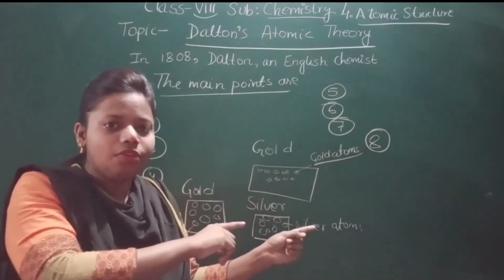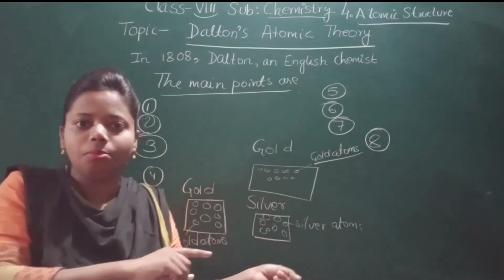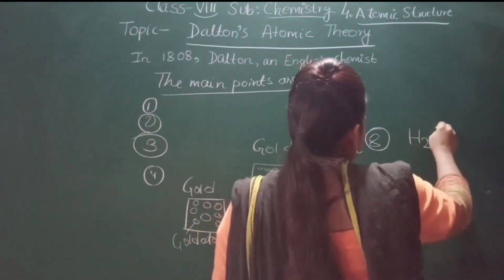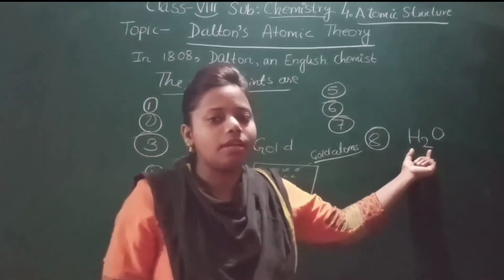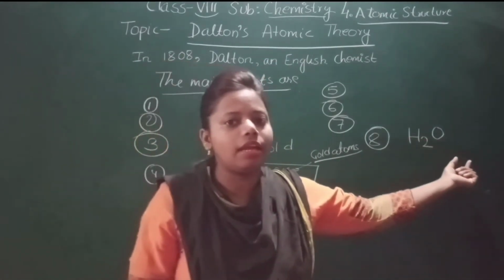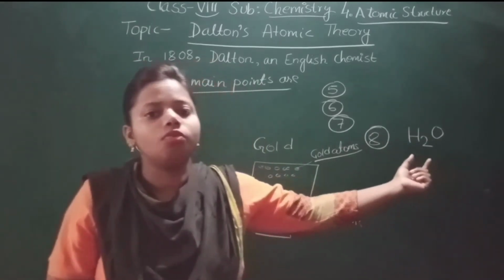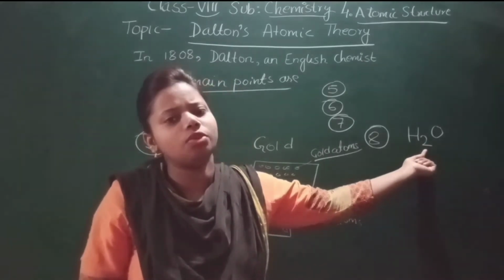So let us see a few examples of atoms combining in a simple ratio. What is the formula of water? It is H2O. Here 2 atoms of hydrogen combine with 1 atom of oxygen. So what will be the ratio? It will be 2:1. It's very easy to write the ratio.